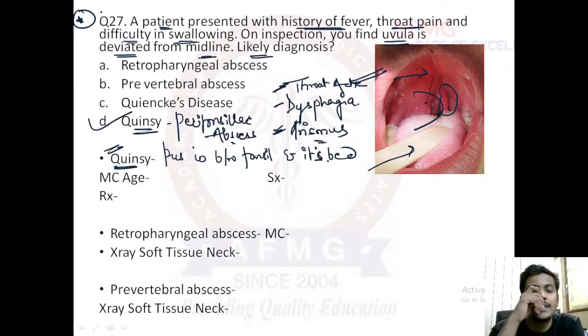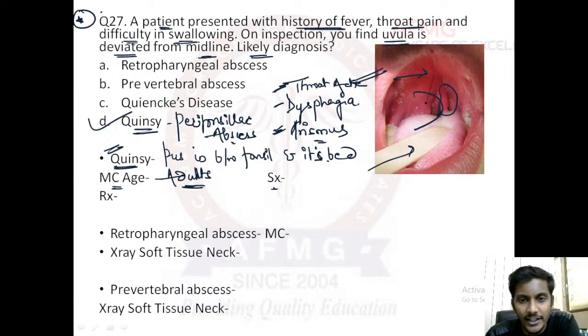It is a peritonsillar abscess where there is accumulation of pus between the tonsil and the tonsillar bed. That is the reason why the tonsil would be protruding into the midline and the uvula would be shifted towards the other side. Important feature. Quinsy usually affects adults. The symptoms I have already told you: throat ache, dysphagia, and trismus.